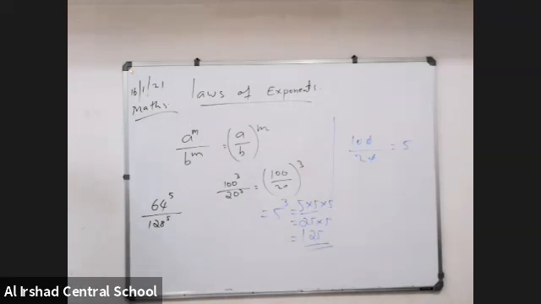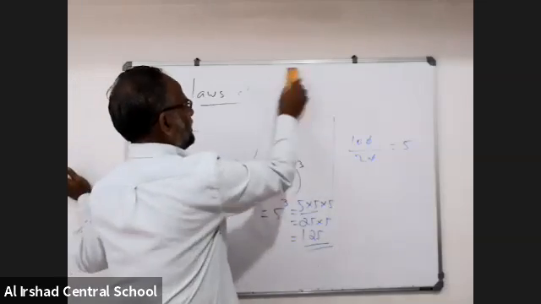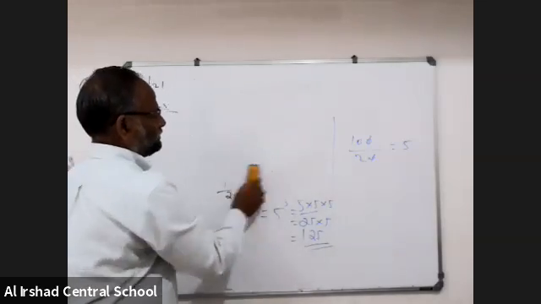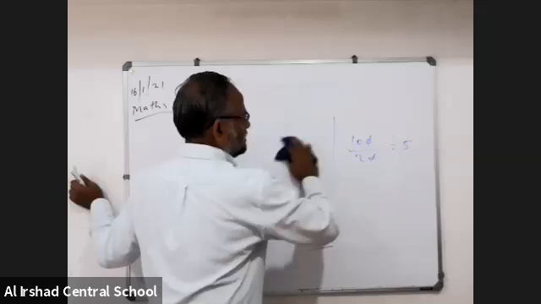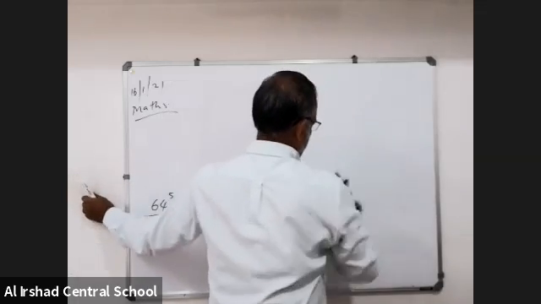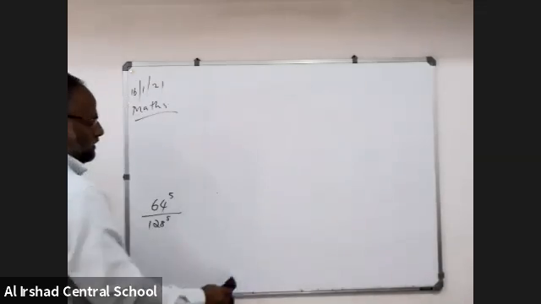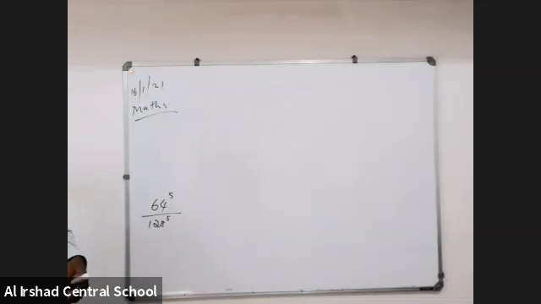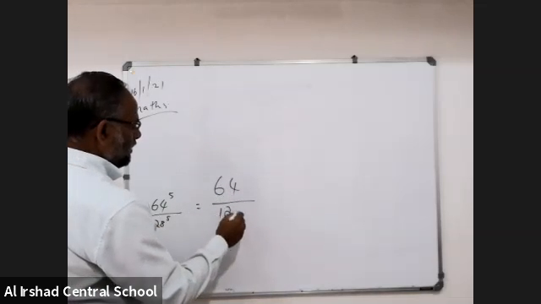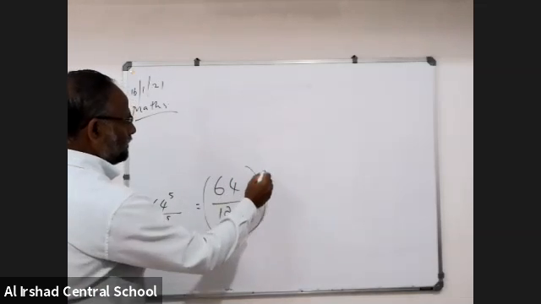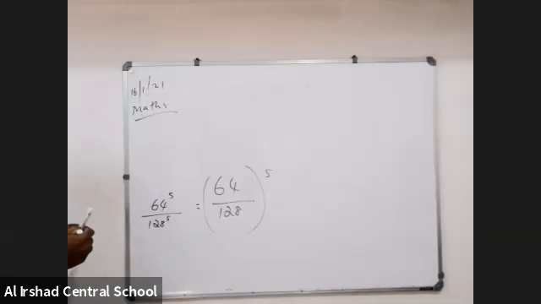Can you please try like this? Try that and tell me the answer. We can write 64 by 128 all to the power of 5. Anybody got the answer? Tell me. Think a little bit.